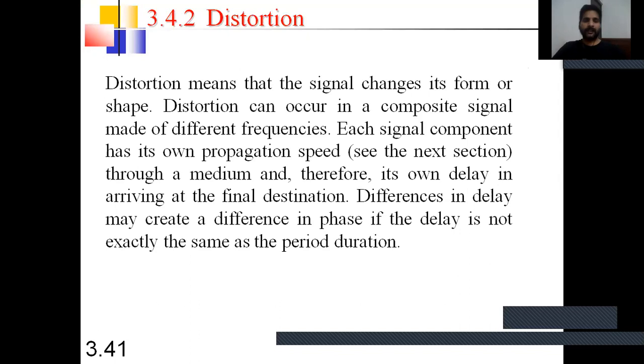Next, distortion is a different type of impairment, where the signal changes its form or shape. Distortion can occur in a composite signal made of different frequencies. Each signal component has its own propagation speed through the medium and therefore its own delay in arriving at the final destination. Differences in delay might create differences in phase if the delay is not exactly the same as the period duration.